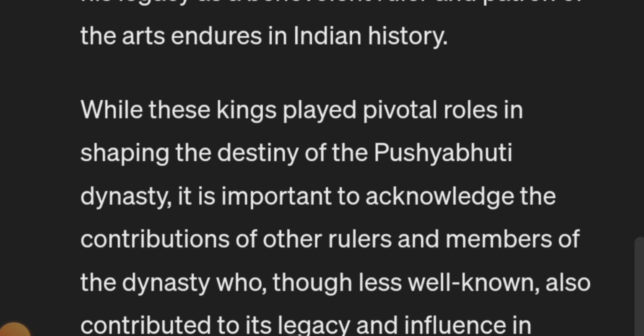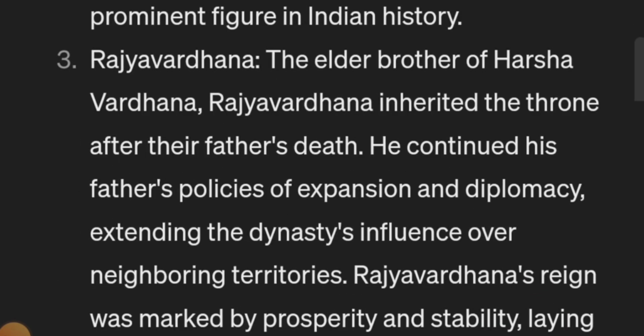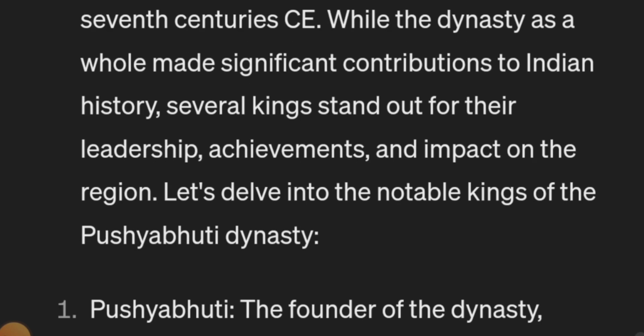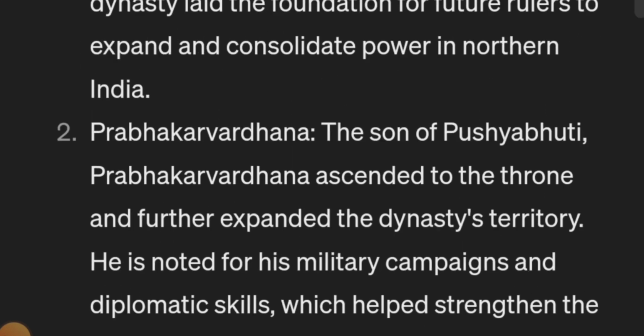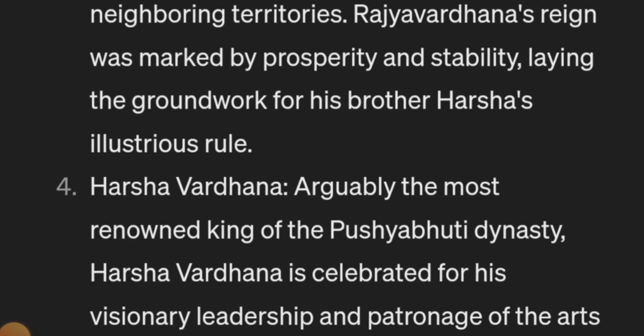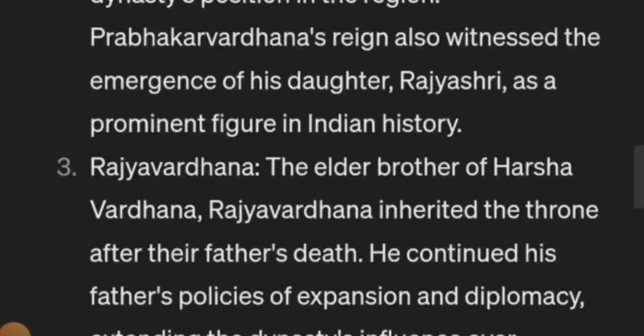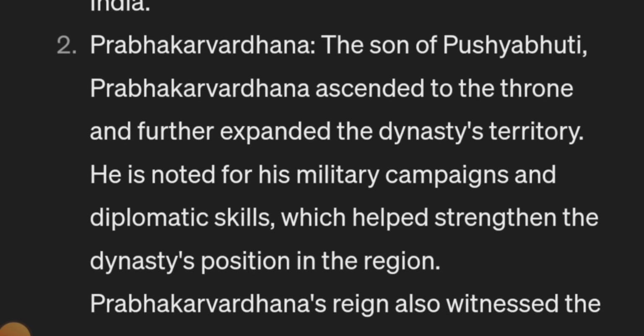So he is one of the most notable rulers of India, as well as ancient India, as well as the Pushyabhuti dynasty. He made good contributions to art, education, science, scholars, all these things, and he convened the Kannauj assembly also. So this is all about the Pushyabhuti dynasty. I have told you about all the kings, that is Pushyabhuti the founder, Prabhakarvardhana his son, Rajyavardhana the elder brother of Harshavardhana, as well as Harshavardhana. I also told you about Rajyashri, who was the daughter of Prabhakarvardhana, and how she ruled over Kannauj. So this is all about the Pushyabhuti dynasty.